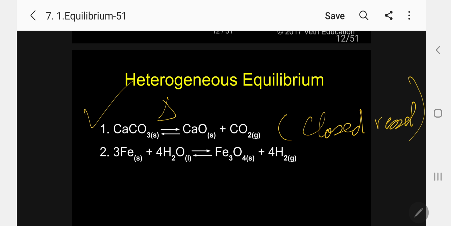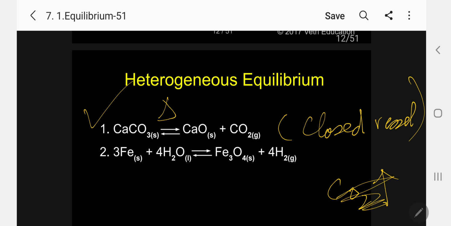Without a closed vessel, equilibrium will not be obtained. If it is an open vessel, after carbon dioxide there will be an arrow pointing upward. That means gas is going into the atmosphere. That is irreversible. Kindly follow.